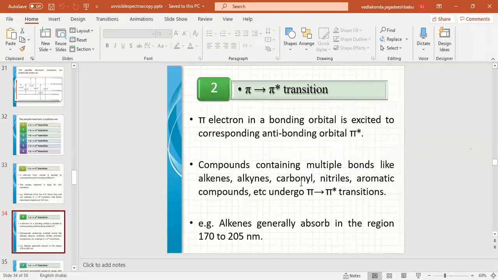Alkenes generally absorb in the region of 170 to 205 nanometers. If we observe a peak in this region in any spectrum, it indicates a pi to pi star transition.